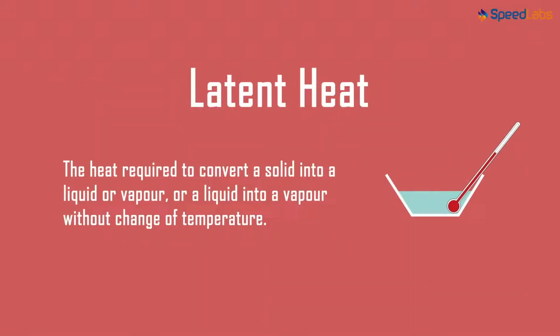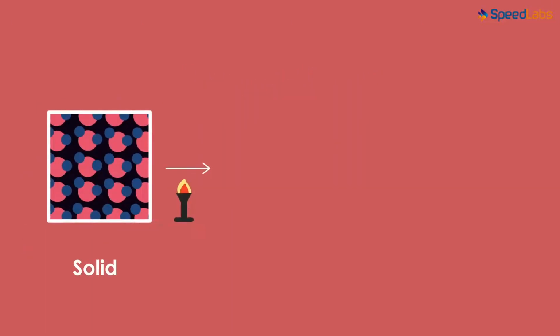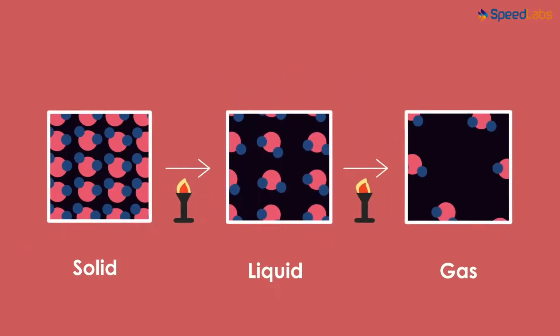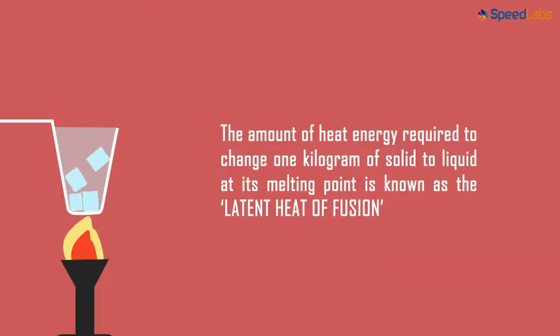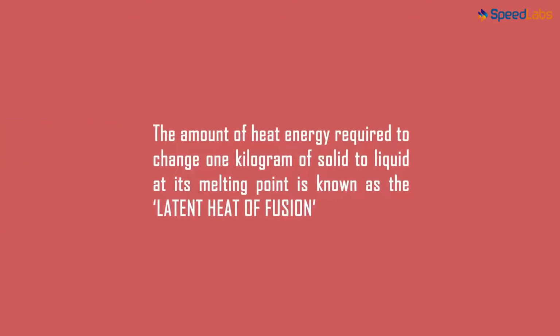We'd seen what latent heat is in the previous video. There is a certain amount of heat required to convert solid to liquid and liquid matter into gaseous state. The amount of heat energy required to change 1 kilogram of solid to liquid at its melting point is known as the latent heat of fusion. Understand this well. 1 kilogram of solid to liquid at its melting point. That's the latent heat of fusion.